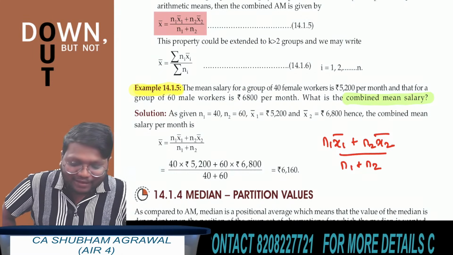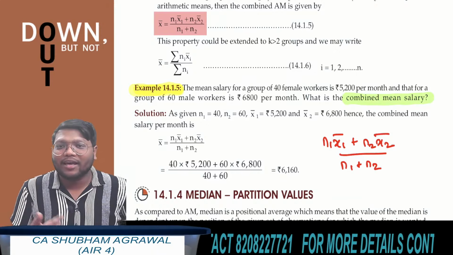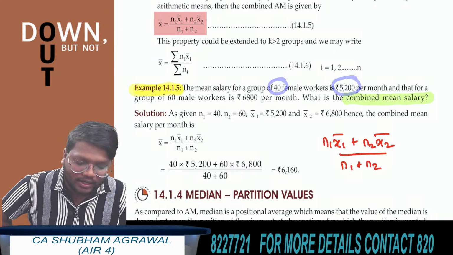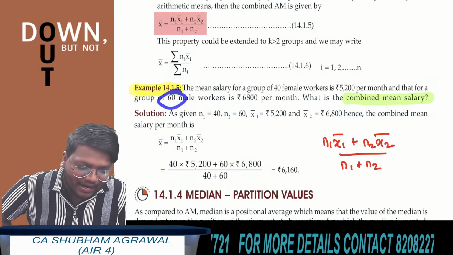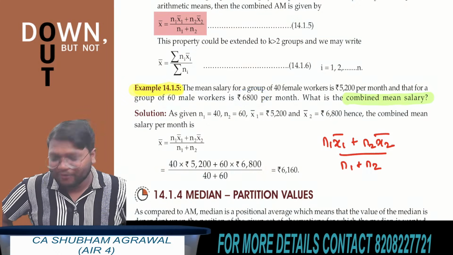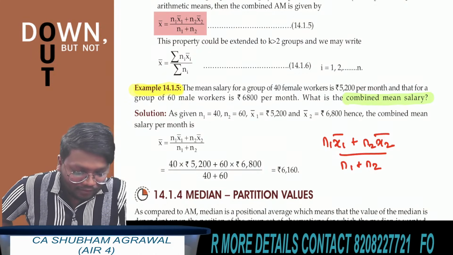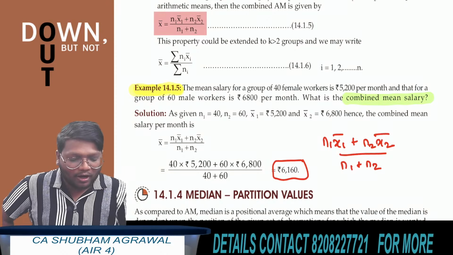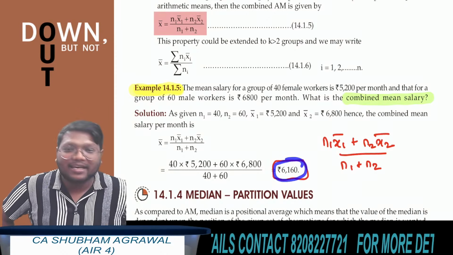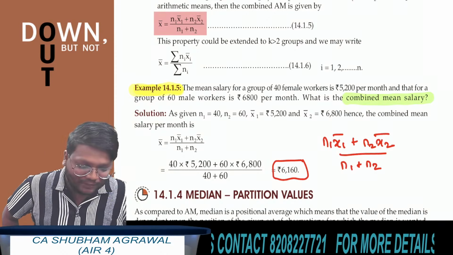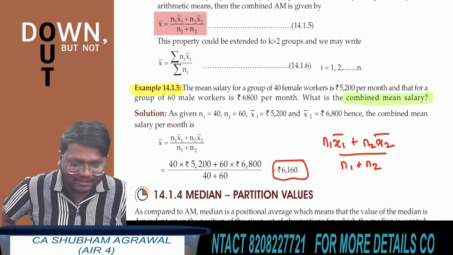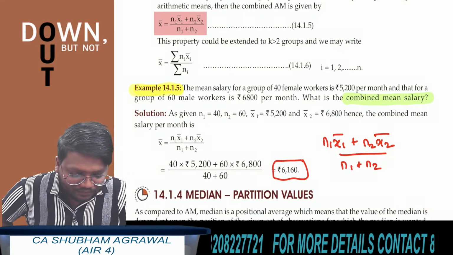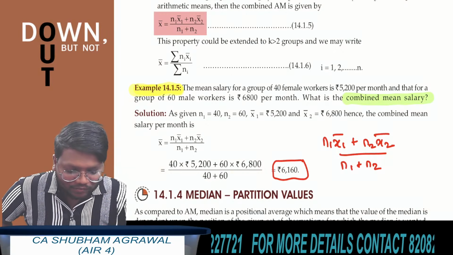Tell me what is the answer for this question. After substituting the values, what answer are you getting? Put n1 as 40, x1 bar as 5200, n2 as 60 and x2 bar as 6800. You will get the final answer. What is the final answer? Check whether you are getting 6160 rupees or not. All of you check whether you are getting the final answer as 6160 rupees. I hope all of you got the same answer, 6160 rupees.